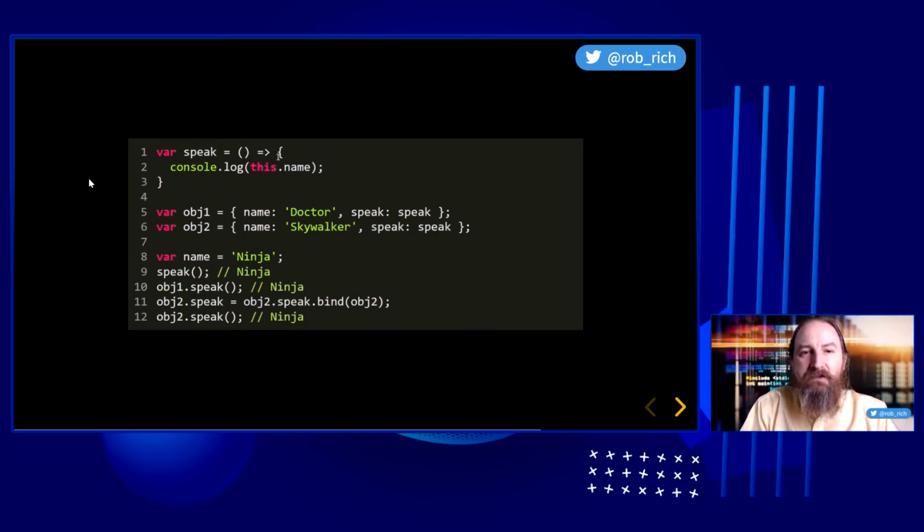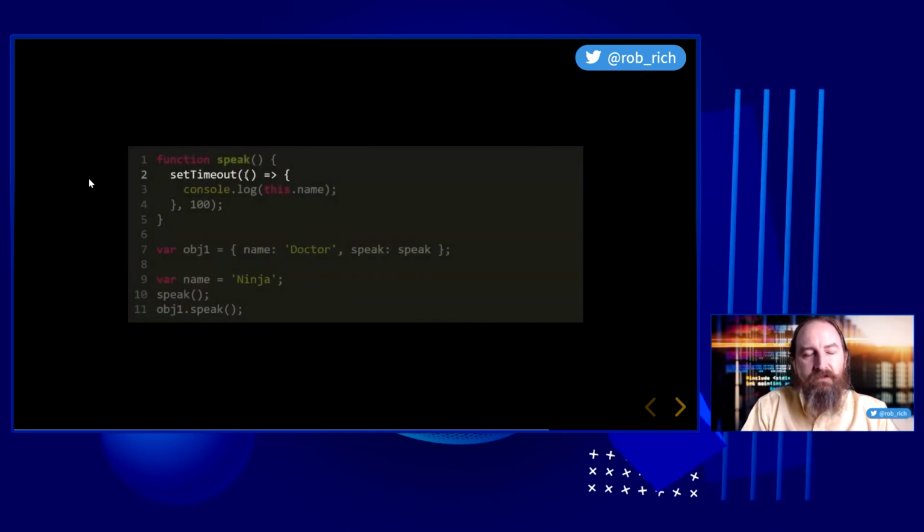Arrow functions are great at reducing the keystrokes, but they also bind this at the point where they're created. If that's not what you want, then just flipping all of the functions to arrow functions is not going to give you the behavior that you expect.